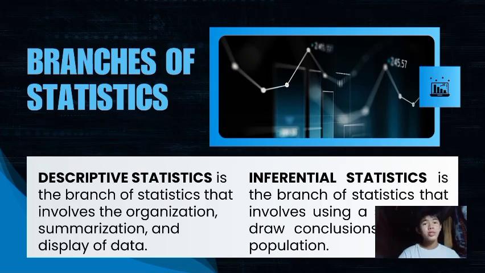Inferential, on the other hand, is a branch of statistics that involves using a sample to draw conclusions about a population. These two branches of statistics will be our topic for this session, and we will be knowing them better as we progress.